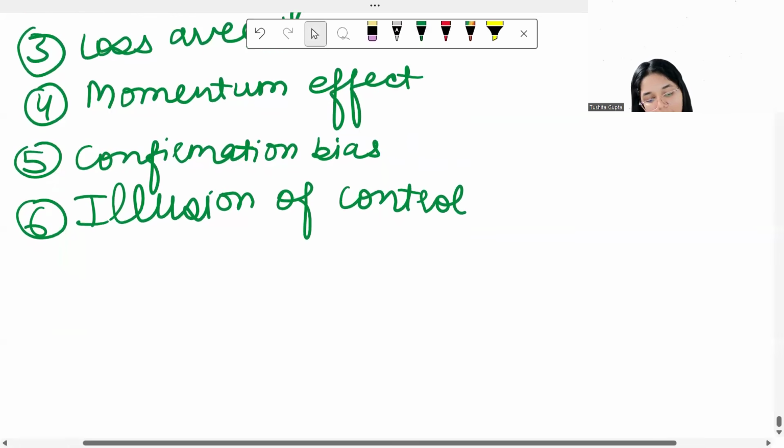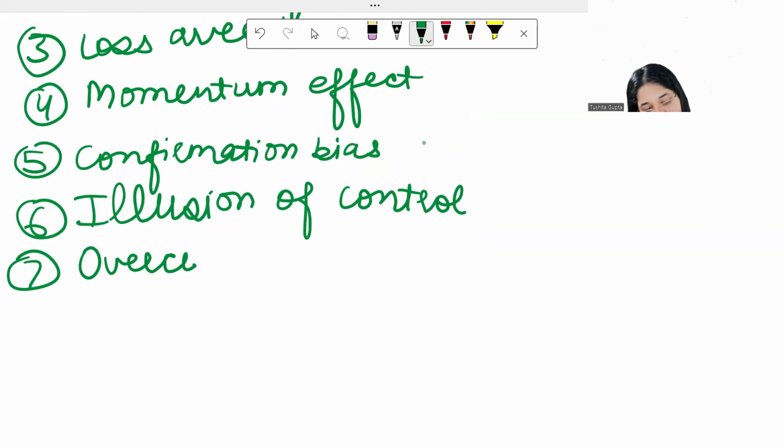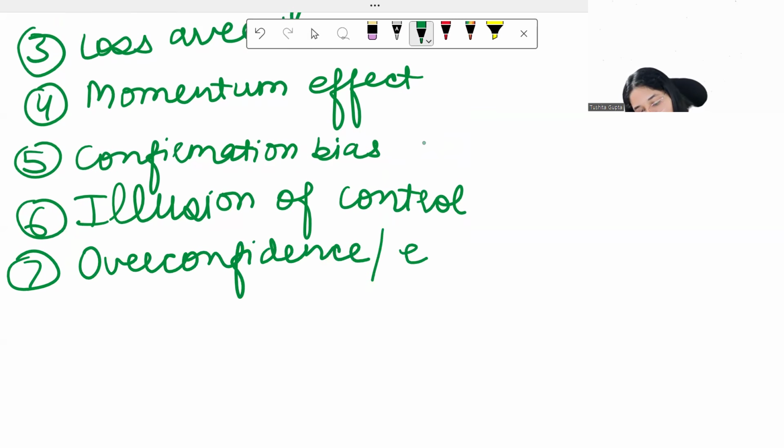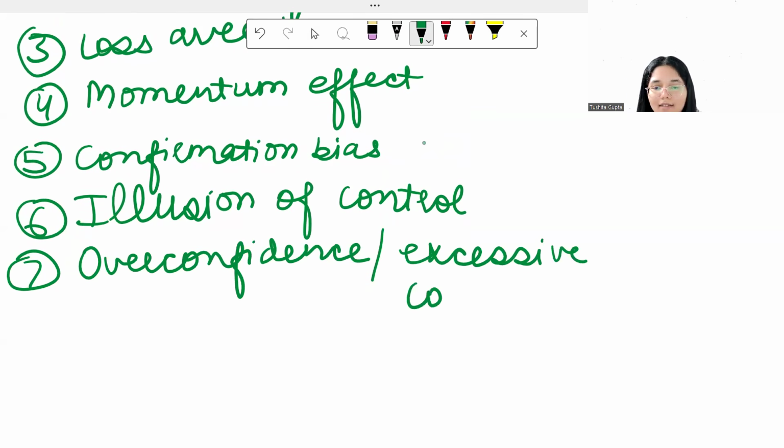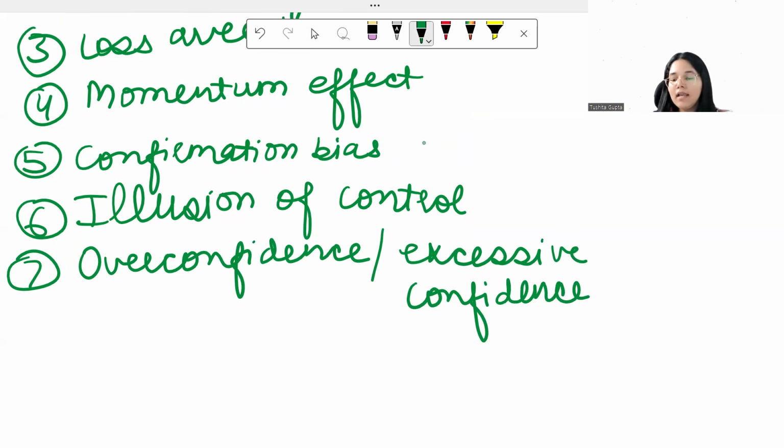Then, the last point when it comes to behavioral finance is overconfidence or excessive confidence. Under this scenario, the investor has a tendency to hold a false or misleading assessment of his own skills, expertise, intellect, or abilities.